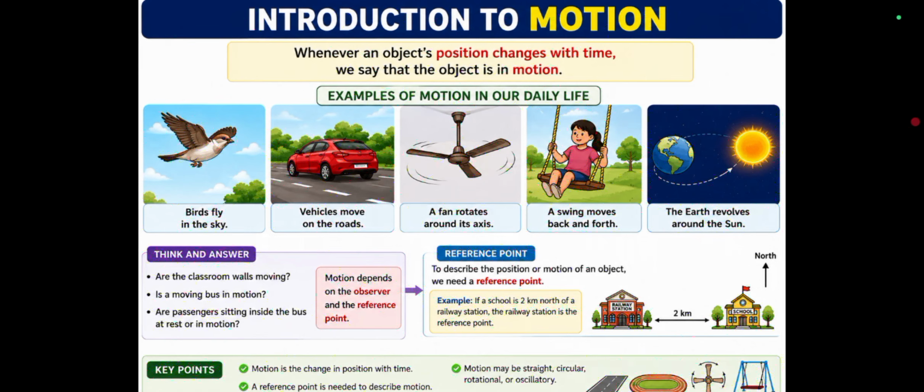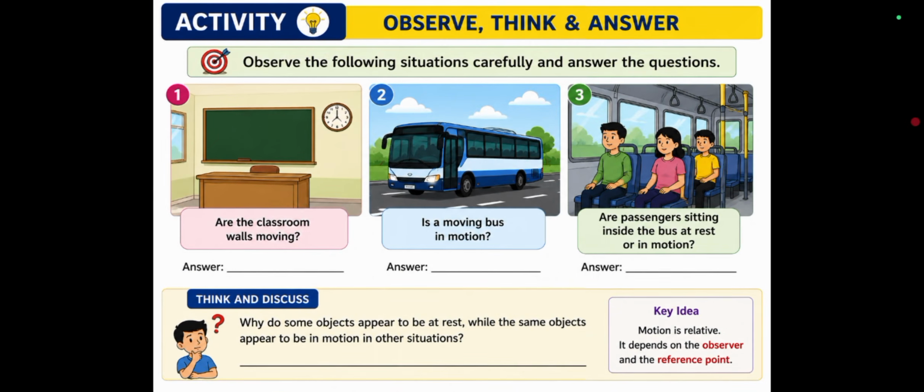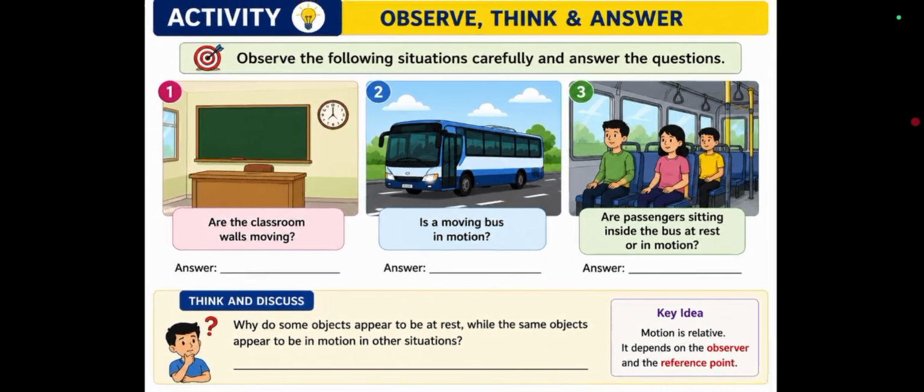Is a parked car in motion? Yes or no? No, because its position is not changing. Is a moving bicycle in motion? Yes, because its position changes with time. So, is it at rest or in motion? Students, here we have to look at some situations.